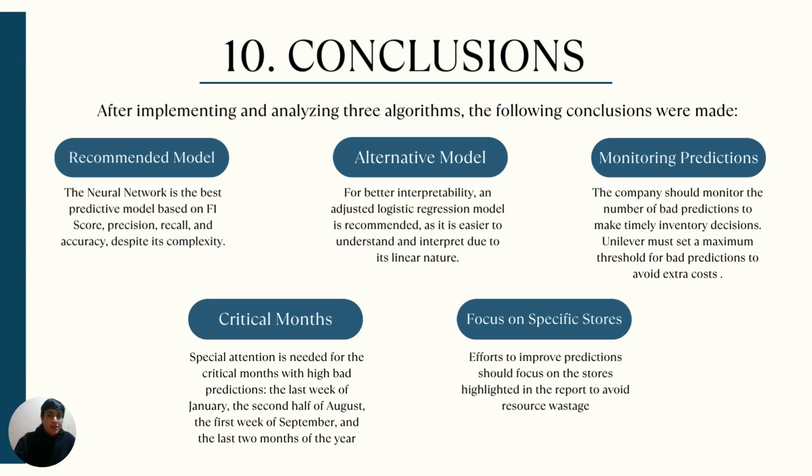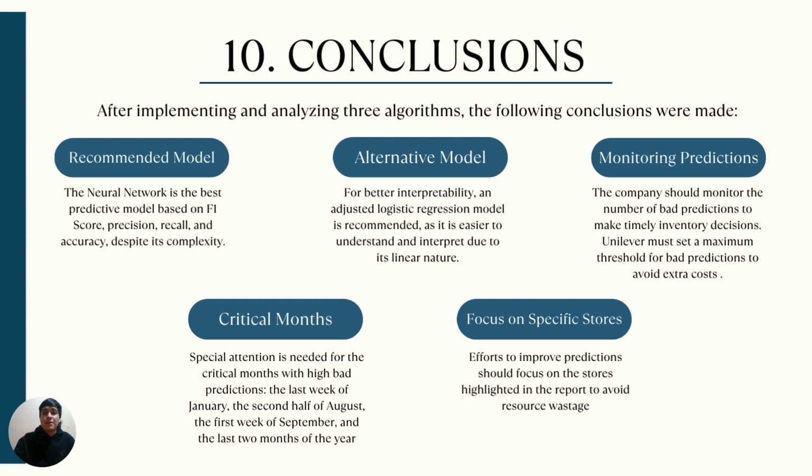If you want to understand the classification process, it is recommended to implement an adjusted logistic regression model to improve the metrics. In this way, interpreting the classification process is easier, given that the model is linear and does not present great complexity. The company must constantly monitor the number of bad predictions to be able to make inventory purchase decisions in time in case they exist.